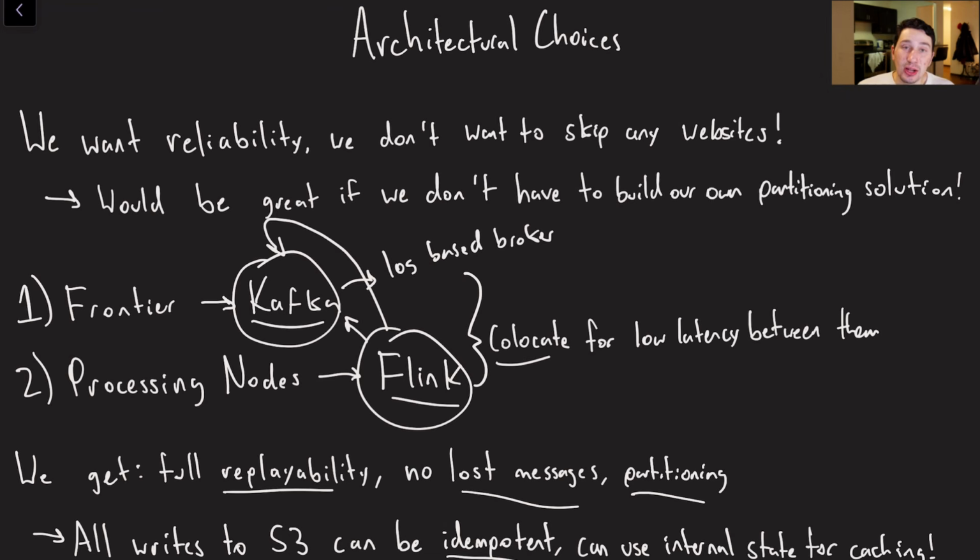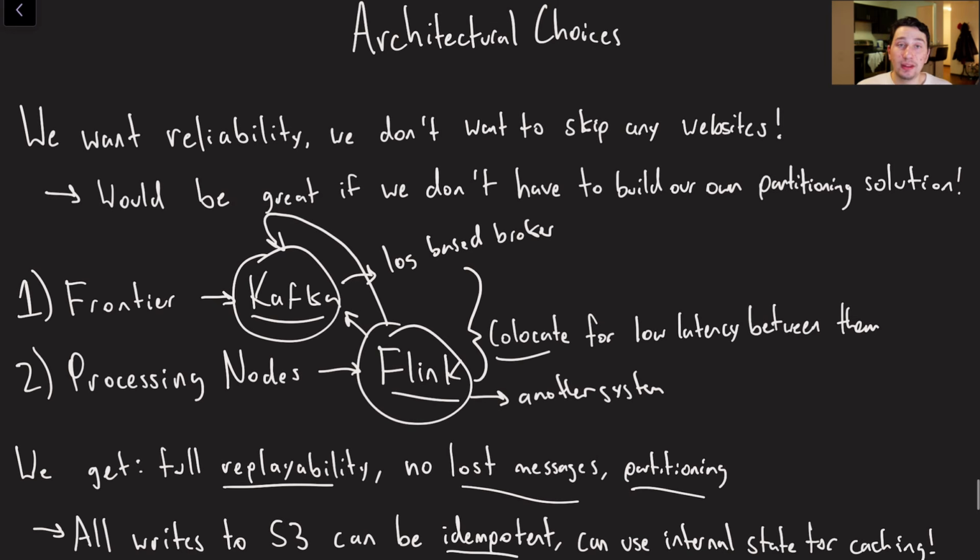Of course, all of the writes to S3 can be idempotent, right? Because at the end of the day, if we take some HTML content and we set its URL to just be the hash of it, then if we write it again, we're just going to overwrite whatever content was previously in S3 there. So that's fine. This is all good and well. We need basically any external interactions from Flink, if we're going to another system, we want that to be idempotent because of the fact that we're going to have to replay things sometimes if our Flink instance goes down.